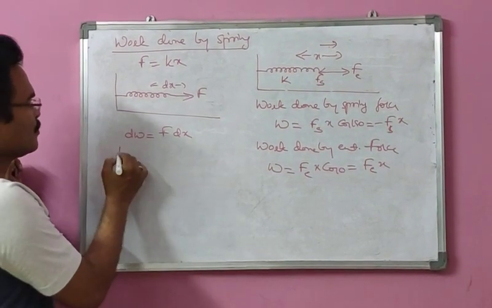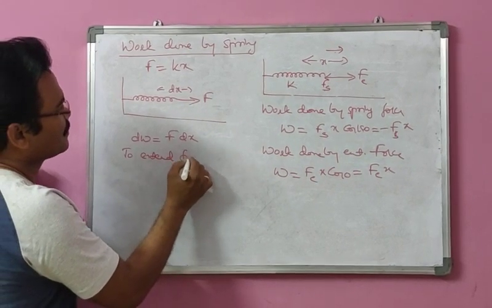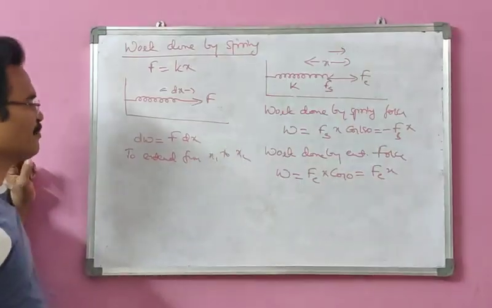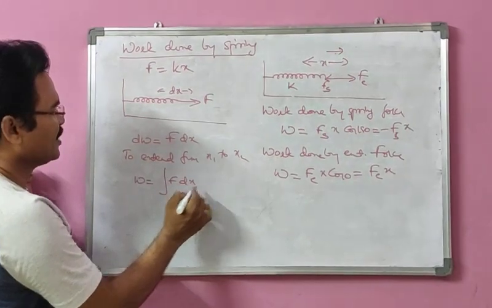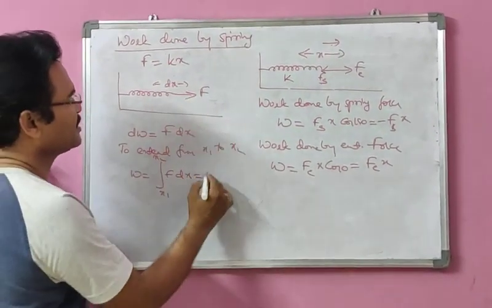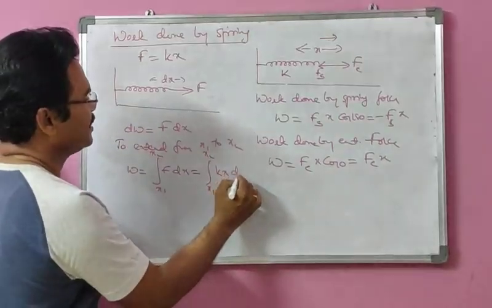But to extend from x1 to x2, what is the work done? W equals the integration of F dx from x1 to x2. F means kx, so the integral from x1 to x2 of kx dx.